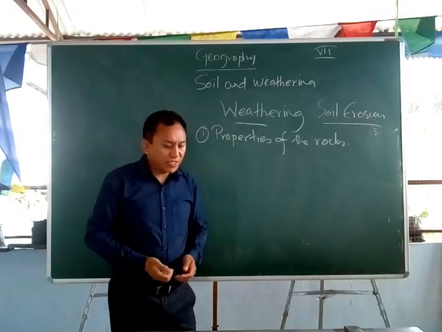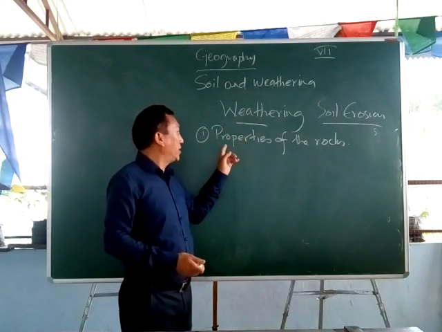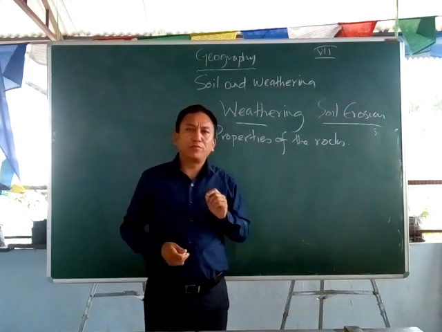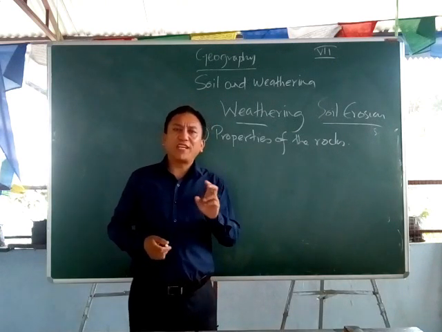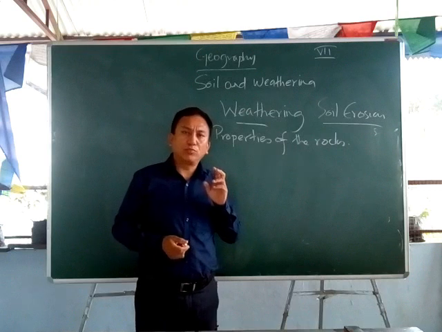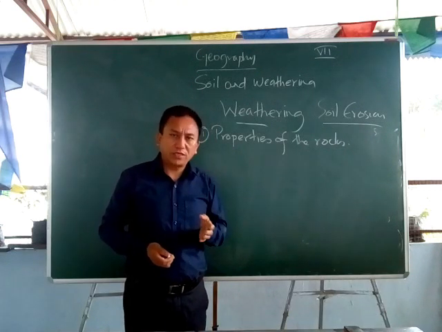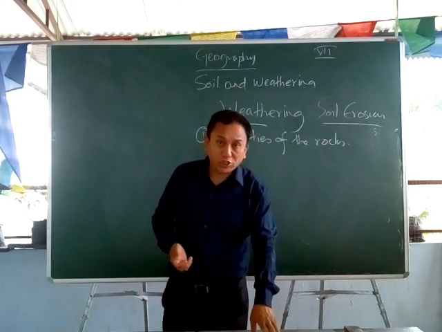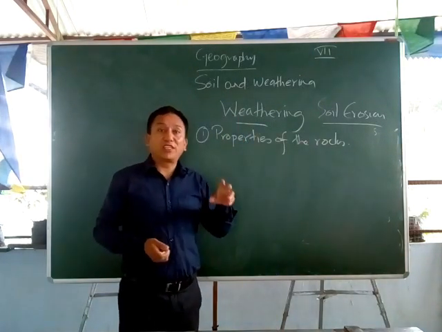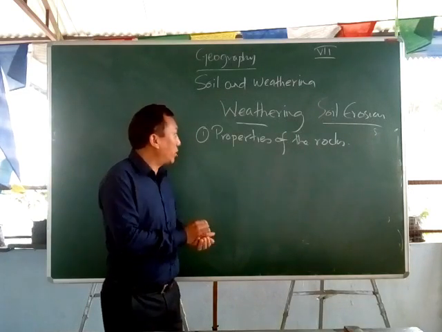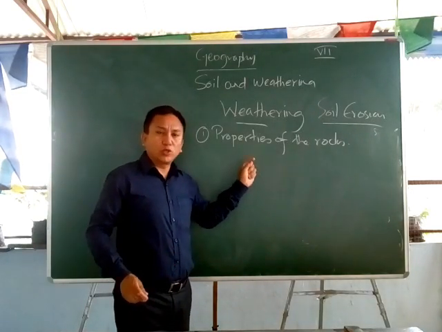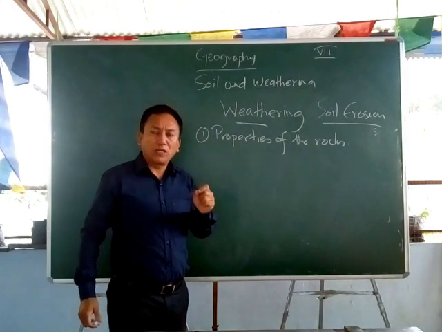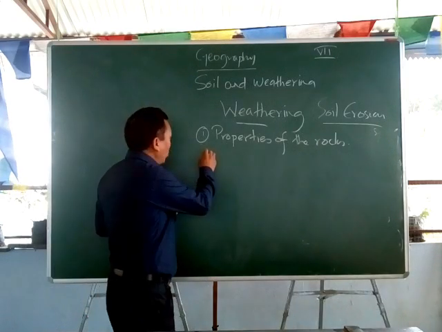Okay, now the factors which affect weathering, as I was saying, the first one is the properties of the rocks. Now we know that different rocks have different minerals, and these minerals vary in their stability. Some rocks are more stable and some rocks aren't. And if you see, some of the minerals are soluble, because of which they are weathered very fast, they are broken down very fast. So that is the first one. Because of the properties of the rocks, weathering varies. Those rocks which have minerals which are soluble are broken down faster. So that's point number one.